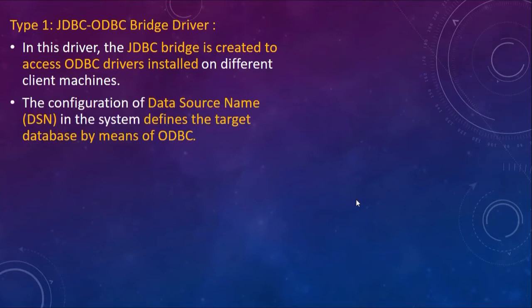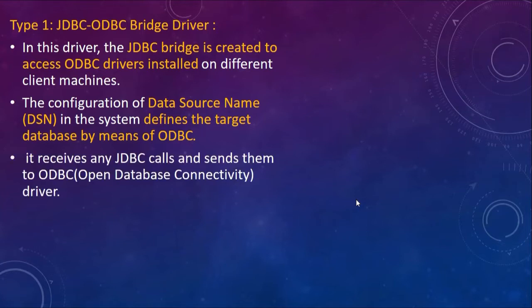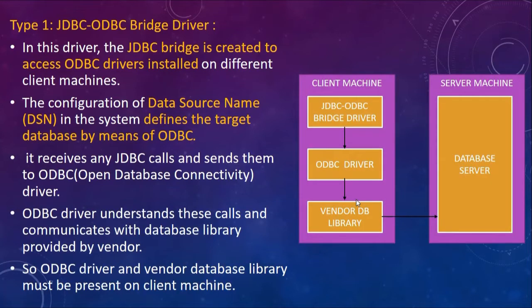Configuration of the data source name or DSN in the system defines the target database by means of ODBC. What this JDBC ODBC bridge driver does is it receives any JDBC calls and sends them to ODBC. We will just see the diagram and check. This is your client machine and this is the server where your database resides. This is your JDBC ODBC bridge driver that is installed on the client machine. It receives any JDBC calls and sends them to the ODBC driver.